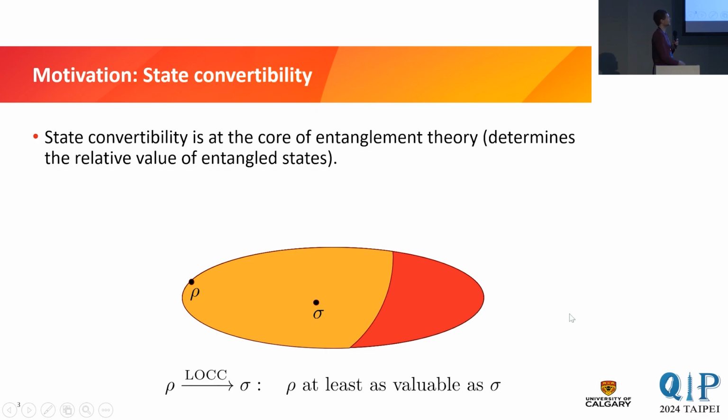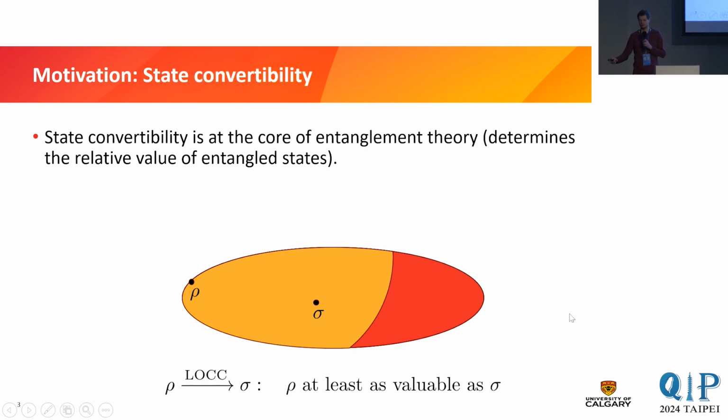Let's say we have a specific protocol that requires the use of sigma. For example, if we want to send n bits safely, we can do this with LOCC and sigma. Well, then we can also do it with rho if we can convert rho to sigma using LOCC, right? Because then we can first convert rho and then use exactly the same protocol that uses sigma. But in general, it might be possible to do better.